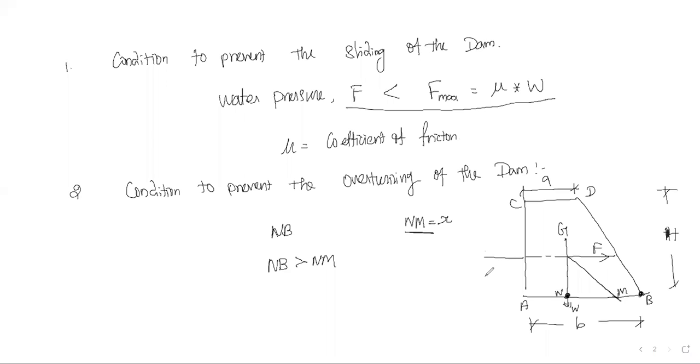In some cases, the M value may lie on the opposite side, between A and N. If it lies in AN, then definitely overturning will happen. That's why NB should be greater than NM, which is equal to X. This condition is to avoid overturning of the dam.